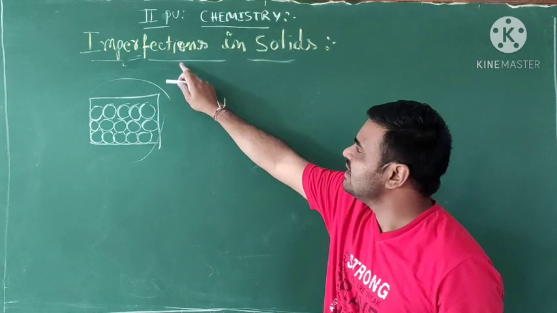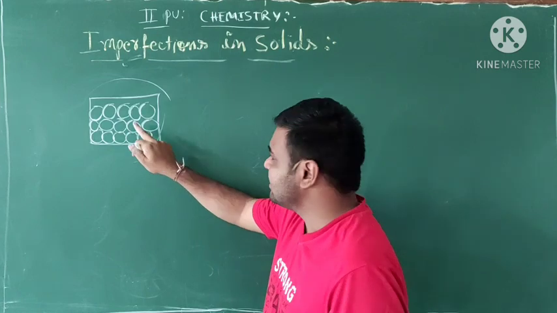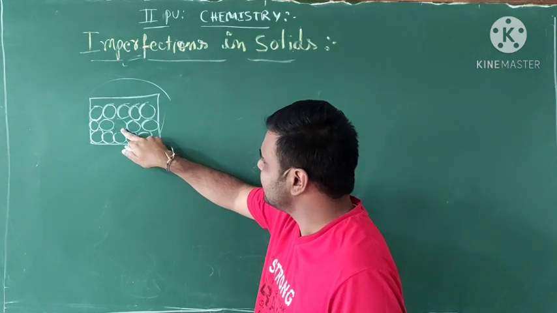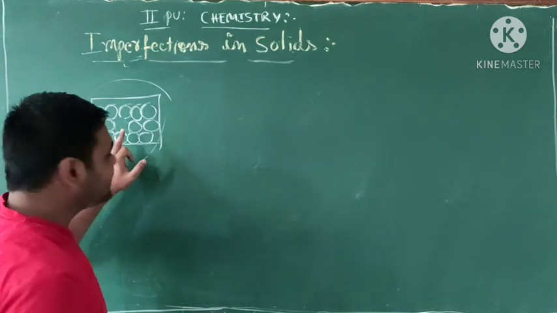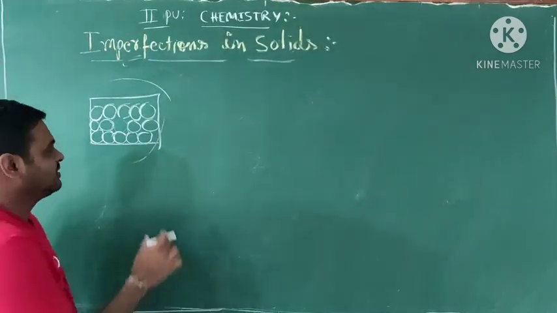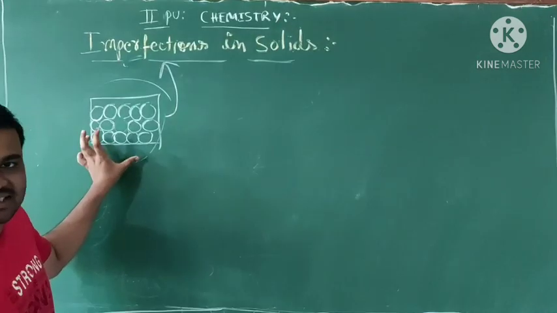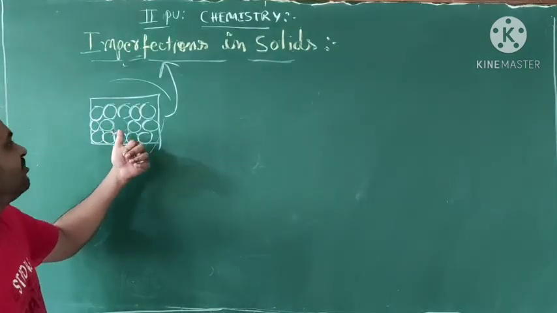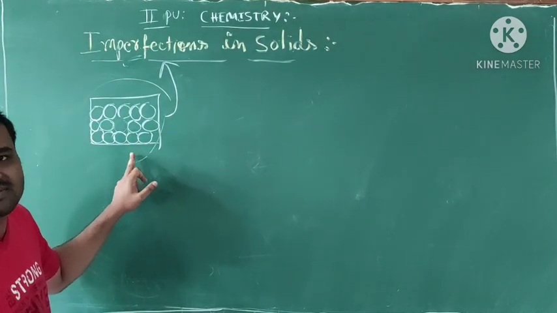But what about imperfection? Yes, see here. What I am doing in this structure is that one of the atoms, or even a molecule or ion, is removed. One of the atoms is removed, or deleted. This is called imperfection. Does this look like perfection? No, this is imperfect because of the loss of ions or atoms or particles. Okay students, this is imperfection. This is not a regular type of structure.